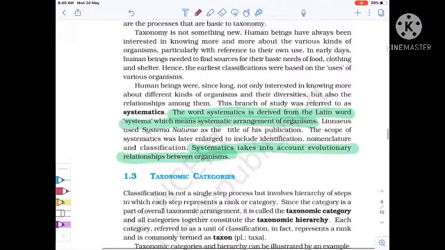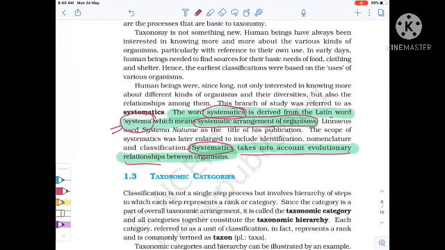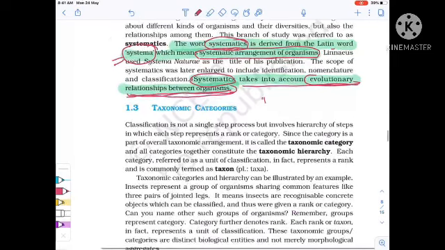Now what is systematics? The word systematics is derived from the Latin word systema, which means systematic arrangement of organisms. Systematics takes into account evolutionary relationships between organisms. Classification along with evolutionary relationship is known as systematics. Remember, important.